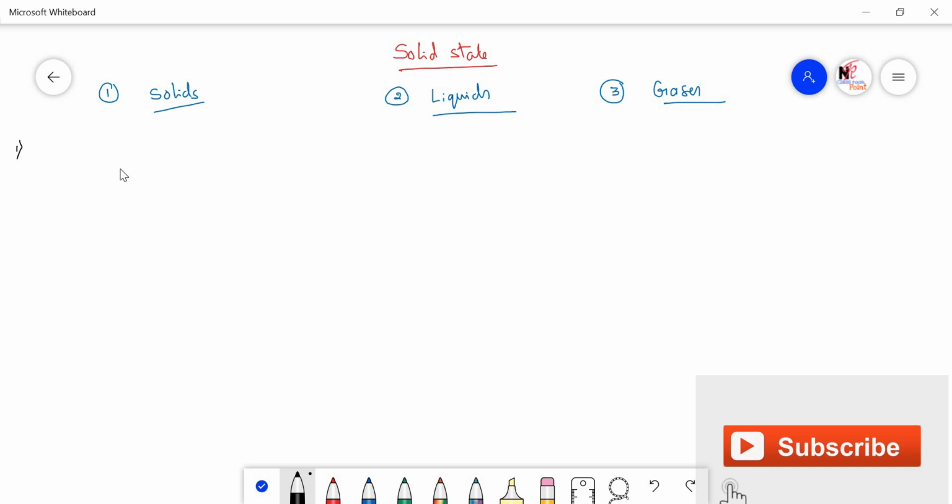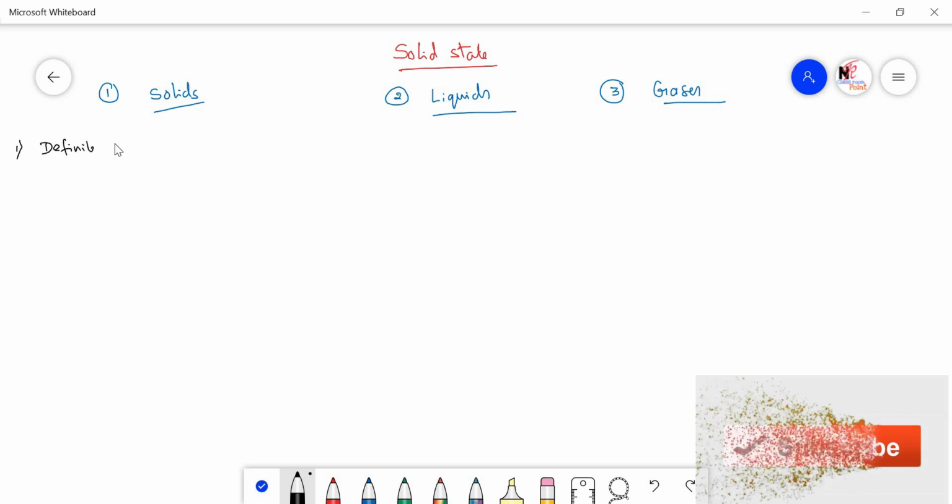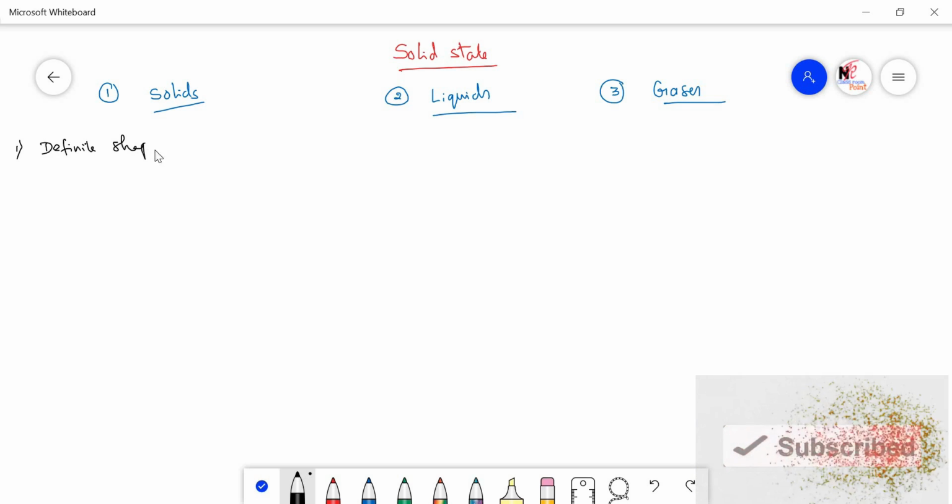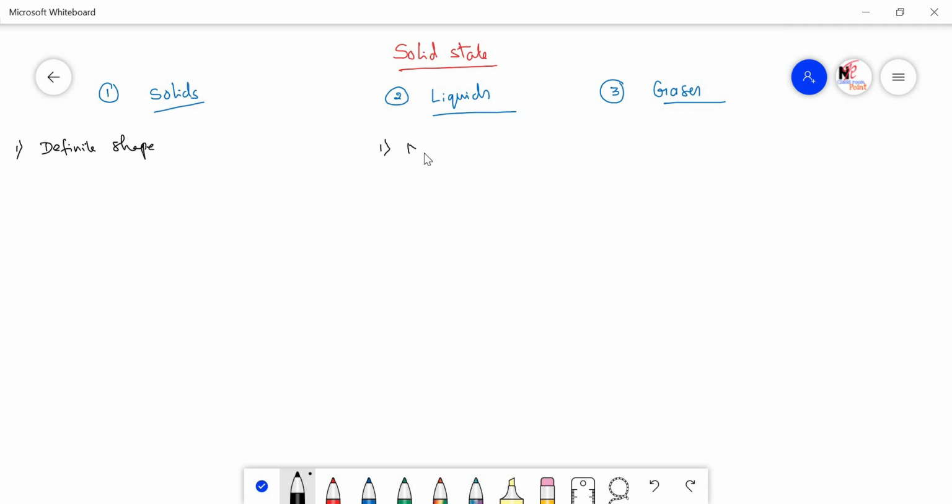If you take the solids, they have definite shape. Liquids have no definite shape, whereas gases also do not have any shape. The shape of both liquids and gases depends on the shape of the container in which they are placed.